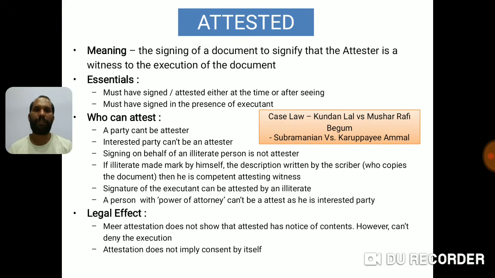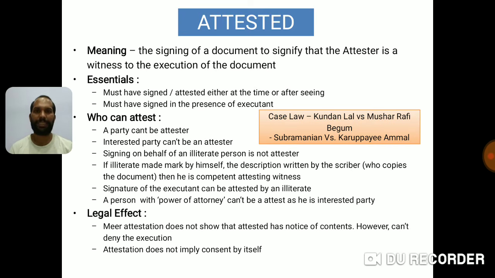Now, signing on behalf of an illiterate person is not attestation. If there is an illiterate person and somebody else would like to sign on behalf of the illiterate person, that will not be considered as attestation. If the illiterate person made a mark by himself, and the description is written by the scribe, who is the one who copies the document, then he is a competent attesting witness. If the illiterate makes some marks, then somebody else can attest for him based on the mark that he has made. The signature of the executant can be attested by an illiterate.